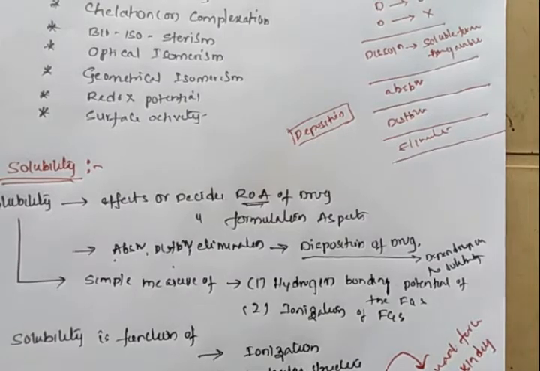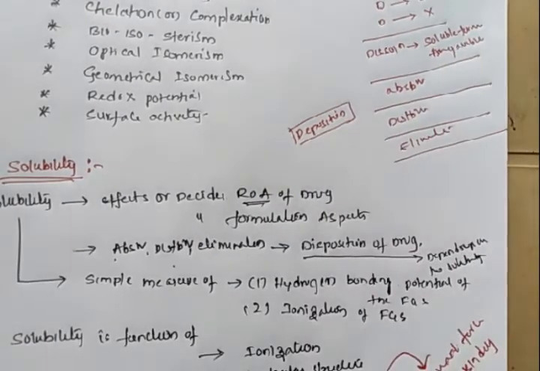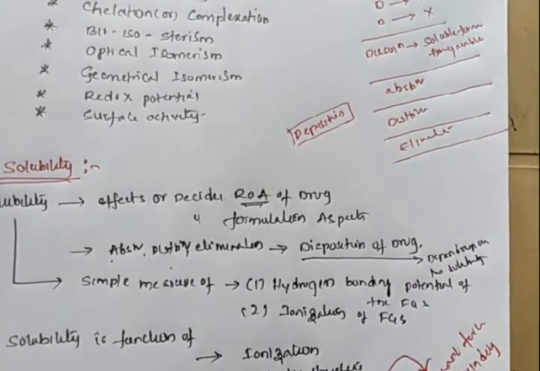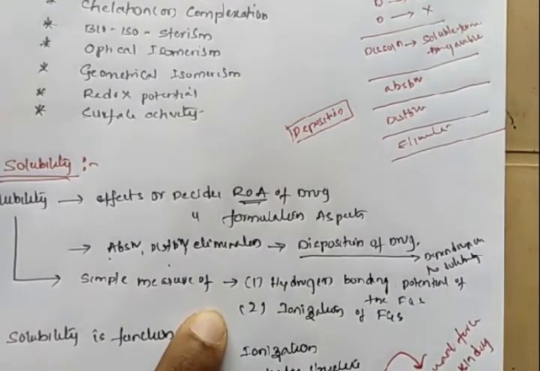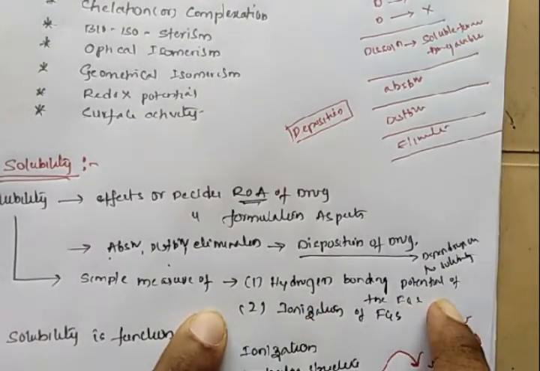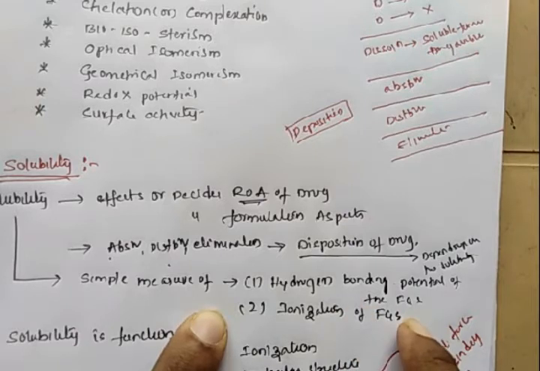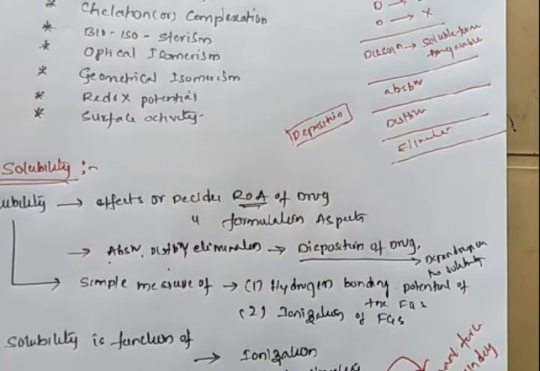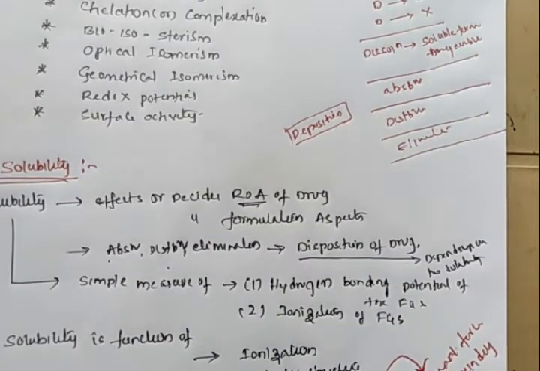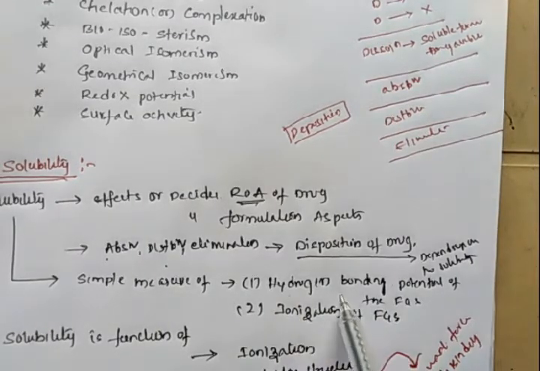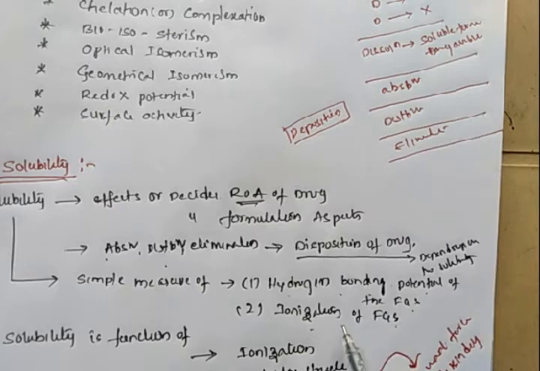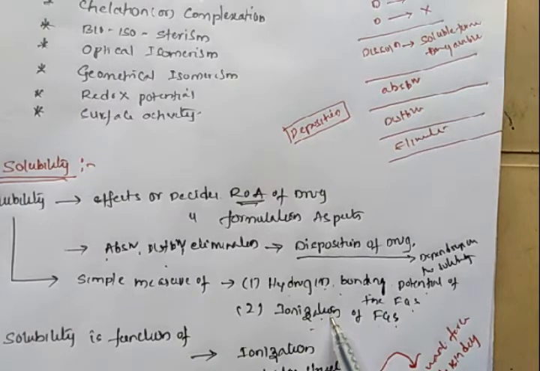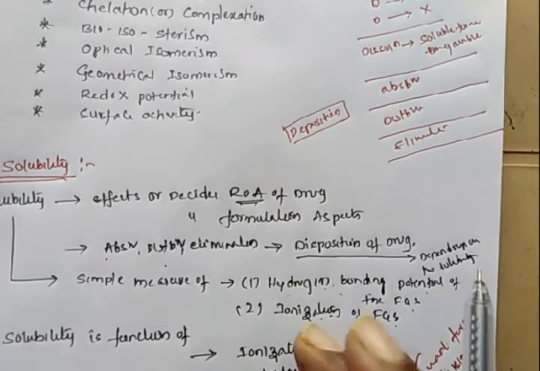So we already know the hydrogen bonding potential of the functional groups and the ionization power of the functional groups. We measure these two parameters of the drug molecules to know the solubility.